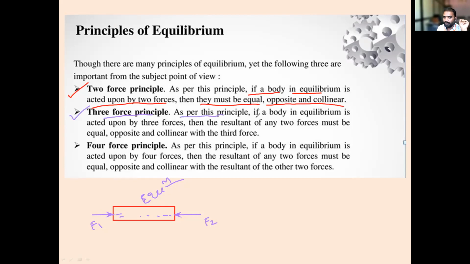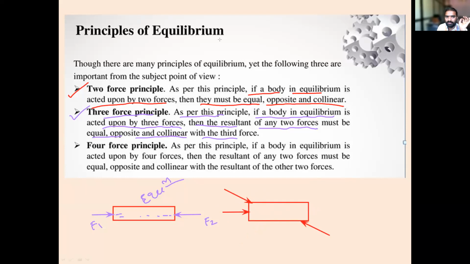As per this principle, if a body is in equilibrium and is subjected to how many forces? Three forces. Then the resultant of any two forces must be equal, opposite, and collinear with the third force. So if I take the same kind of problem, this is a body. First of all, it should be in equilibrium. So consider this body is subjected to three forces.